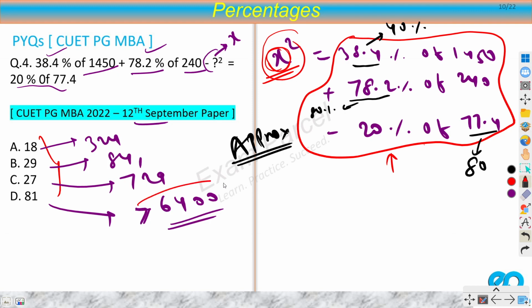So if you notice, this one is very big. There is a difference of 500 here. There is a difference of more than 100 here. So what would be my difference here? Let's say rather than calculating 38.4%, I'm calculating 40%. So let's say 2% of 1450.